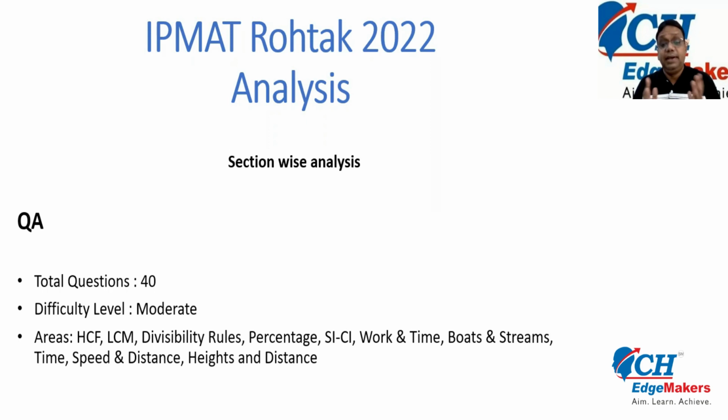The questions in arithmetic were based on percentage, simple interest, compound interest, work and time, speed and distance, boats and streams, and there were a few questions on geometry. Largely, more weightage was given to arithmetic. If you were well prepared in this area, you would surely have performed very well.